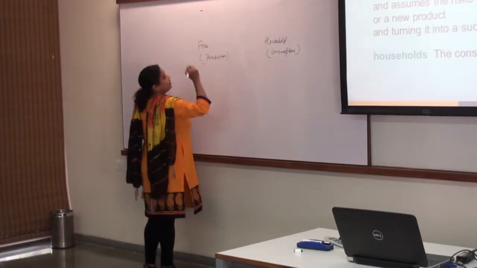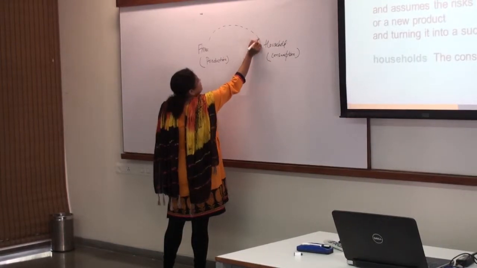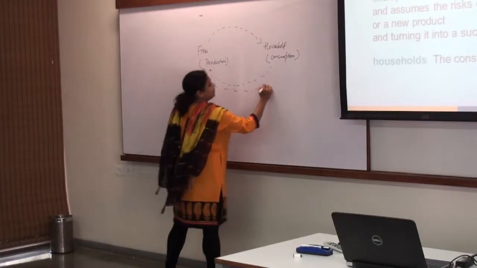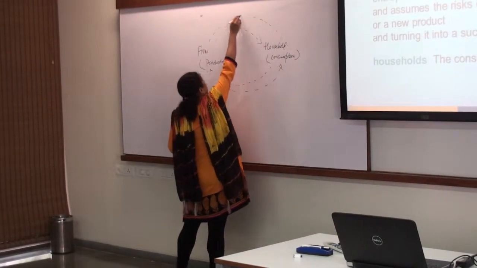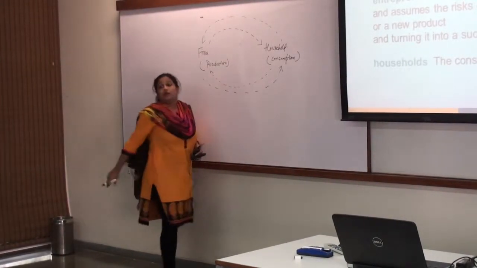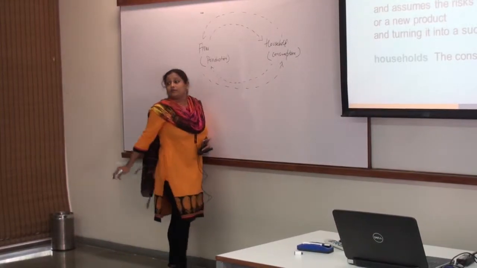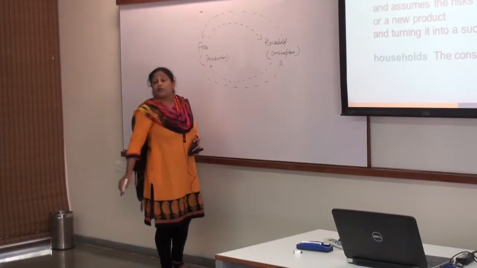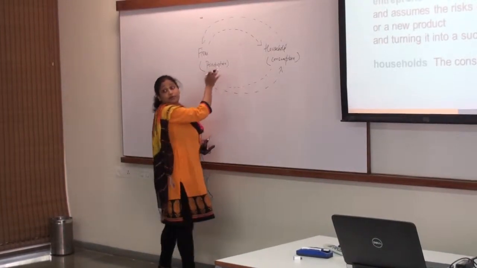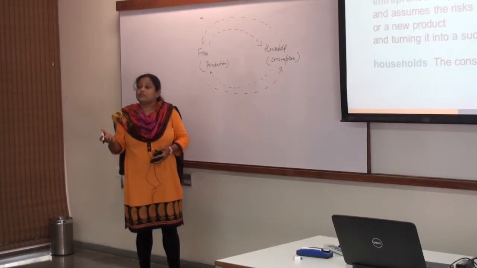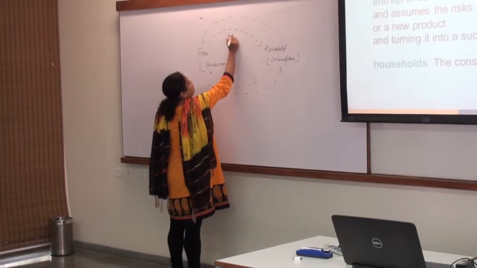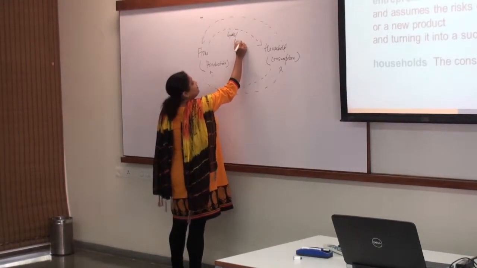Okay, so if I make a circular flow, something will be there in clockwise formation, and something will be there in anti-clockwise. Let's see what it is. If I talk about firm to household, that is consumption. What are the products that we consume? Firm to household I'm talking about, which means firm is the body which is producing things. So what is it producing? Either goods or services, right? So I have goods and I have services here.